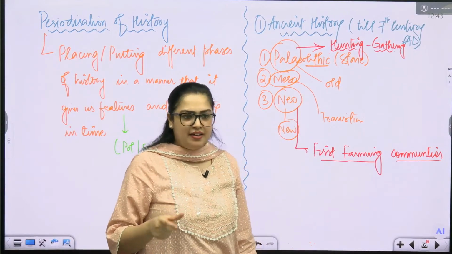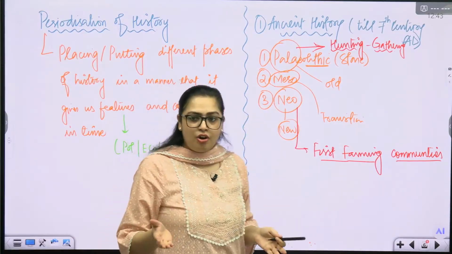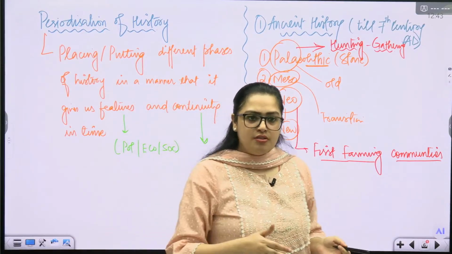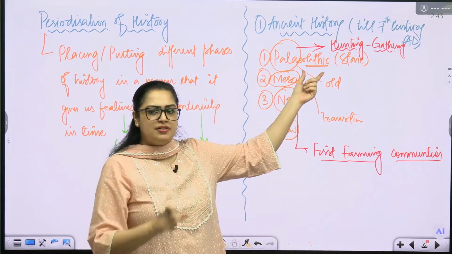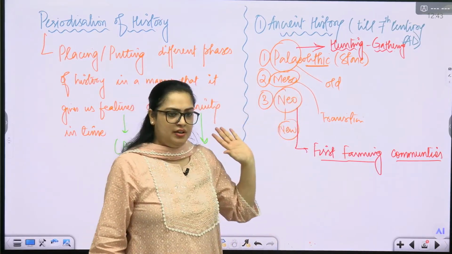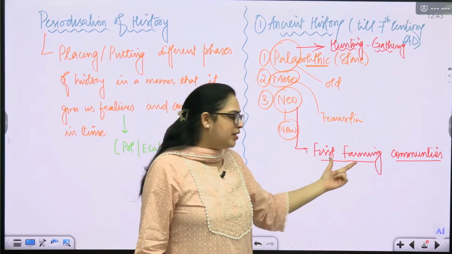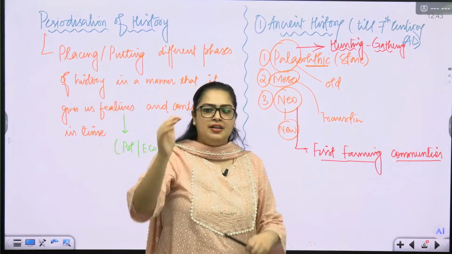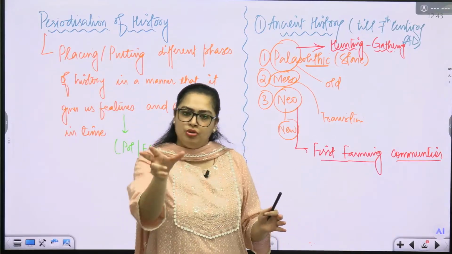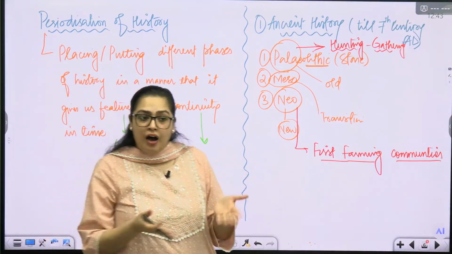How will you define whether that tool belongs to this period or this period? Because we are already saying that across the world, the exact date of finding of these things can vary. For example, in the Indian subcontinent, the earliest evidence of a farming community comes from, let us say, X year. But in, let us say, Africa, it belongs to Y year. But both of the years we are putting in the category of Neolithic. How is that happening?